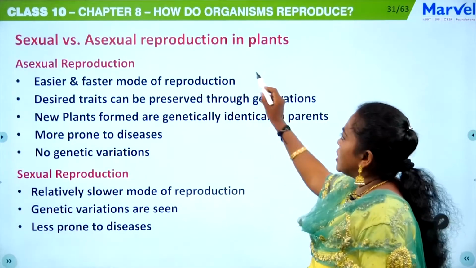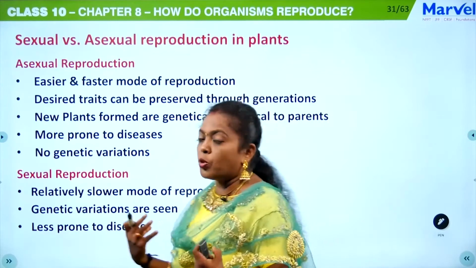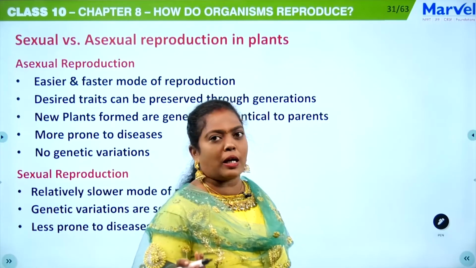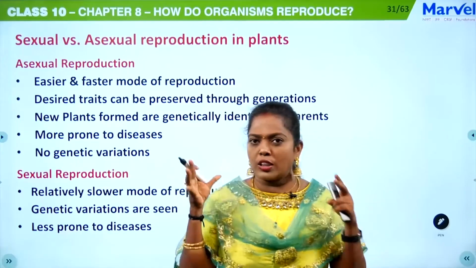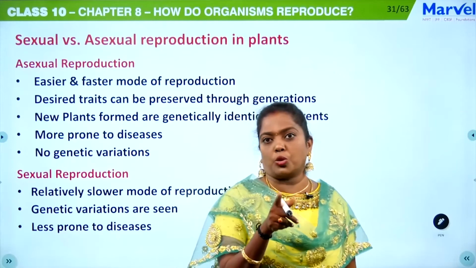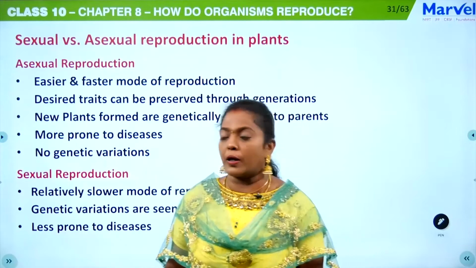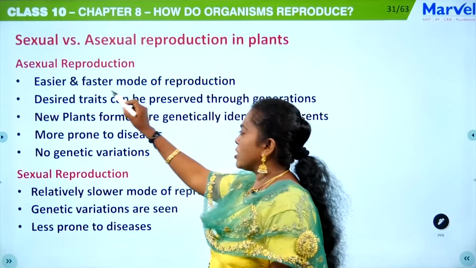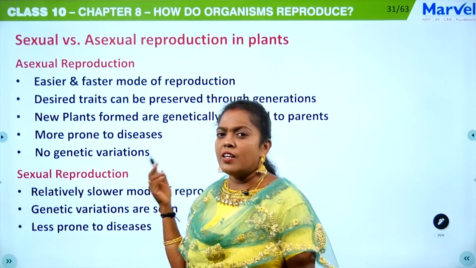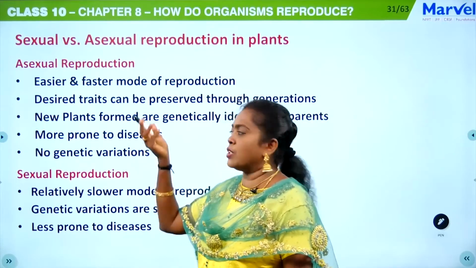Then, sexual versus asexual reproduction in plants. Students, I am just exposing you to various types of questions. Since you are going to write the public examination, I am focusing each and every topic towards the questions, because they might ask you the difference between sexual and asexual reproduction in plants. Asexual reproduction is an easier and faster mode of reproduction. We have seen many types: fission, budding, grafting, cutting, layering, and even spore formation are asexual.